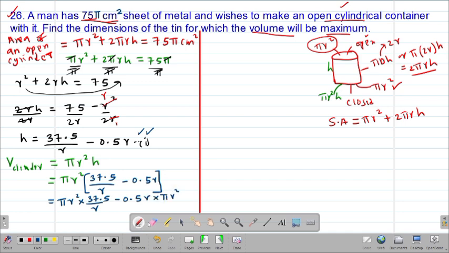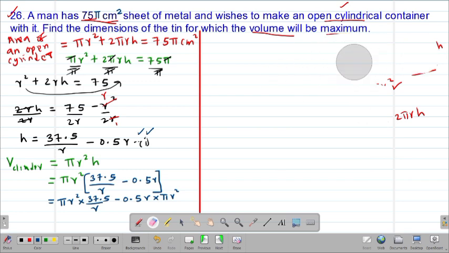I'm simply opening the given bracket. So on simplification, this is what I'm going to get: the volume of the cylinder being equal to, of course, r squared over r, I'm going to get r, so that I'm going to remain with 37.5 pi r.